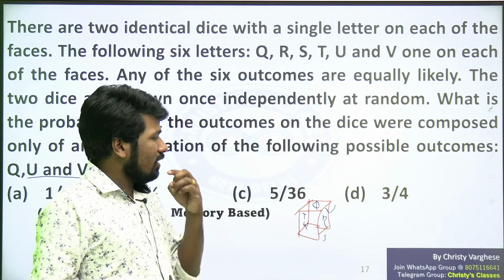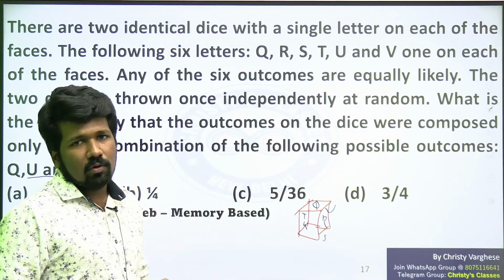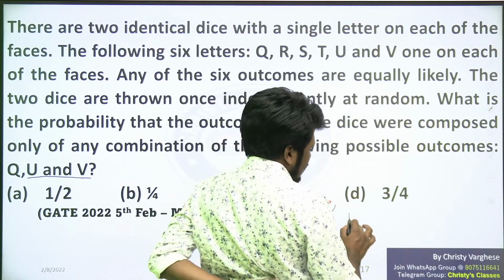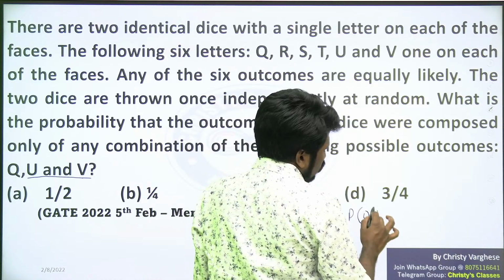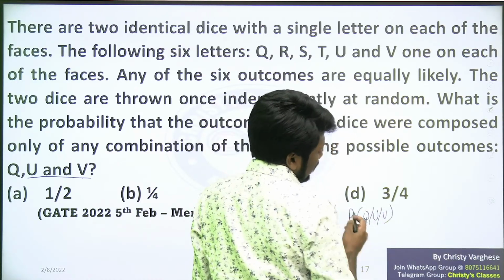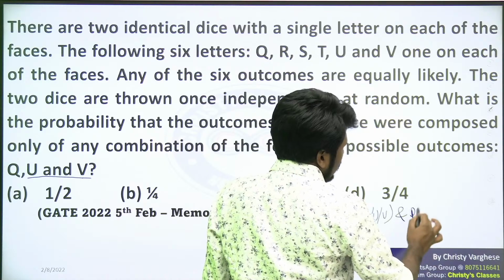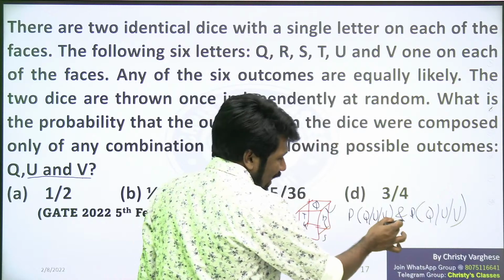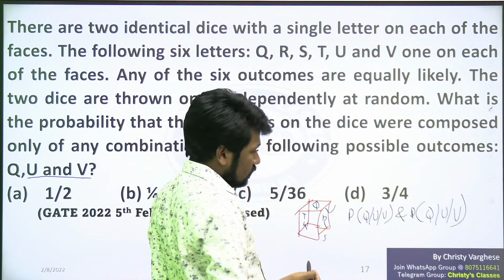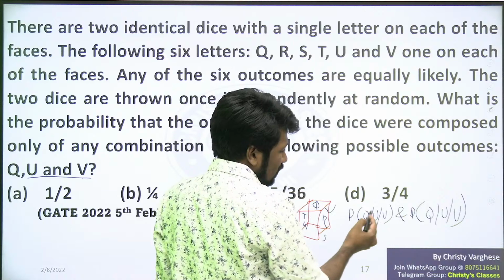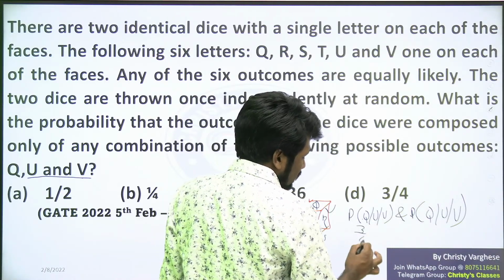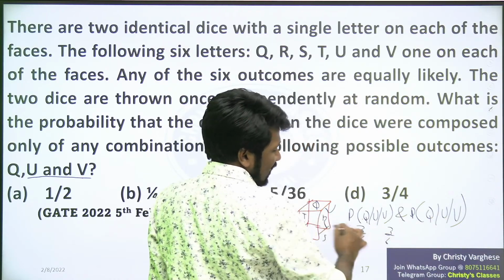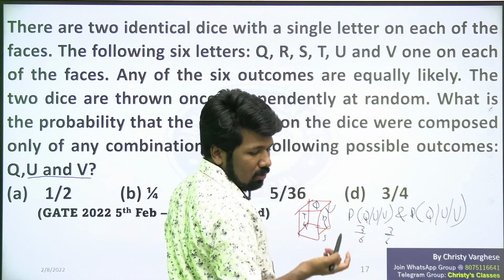This question can be done faster with the fundamental principle of counting, which we have discussed many times in our probability lecture. The question is asking the probability of getting Q or U or V on the first dice, and the probability of getting Q or U or V on the second dice. Here or means Q probability, U probability, V probability together, which is 3 by 6, because 3 out of 6 possibilities. And this is also 3 by 6 because these are independent, so you don't have to reduce the number.